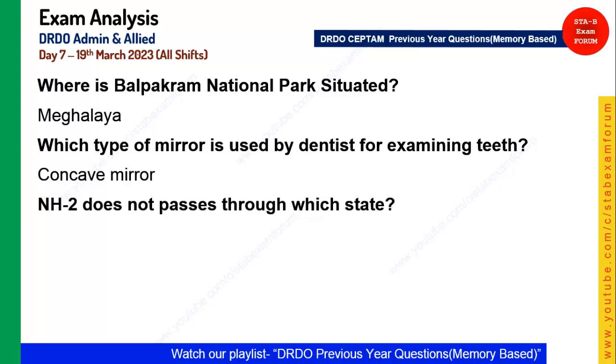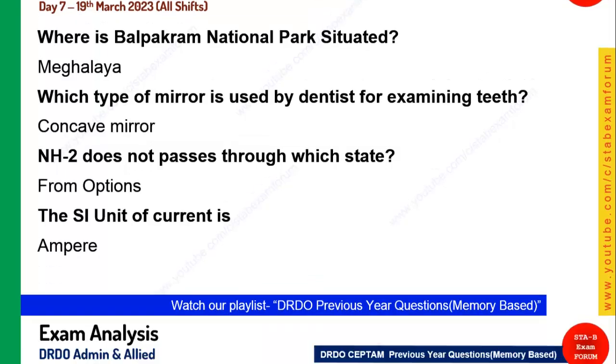Then one question from geography. NH2 does not pass through which state? It is also known as the Grand Trunk Road. So there were a few options that we don't know. Next is the SI unit of current. Student, this question we are facing in all the shifts. So the answer was ampere.